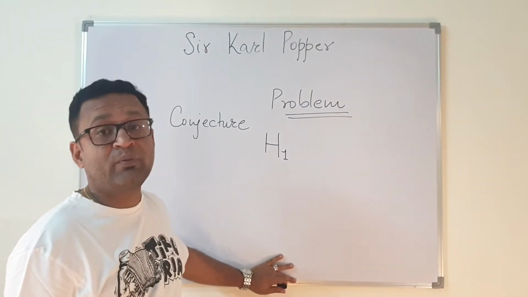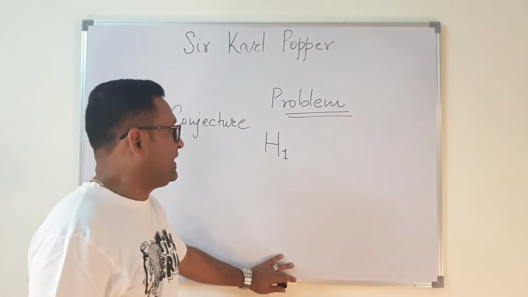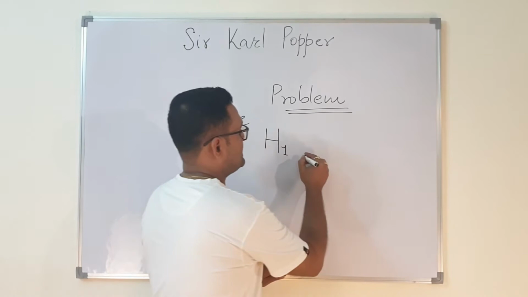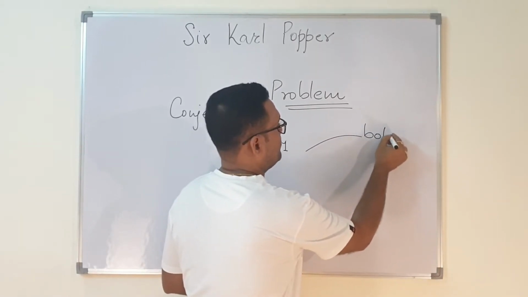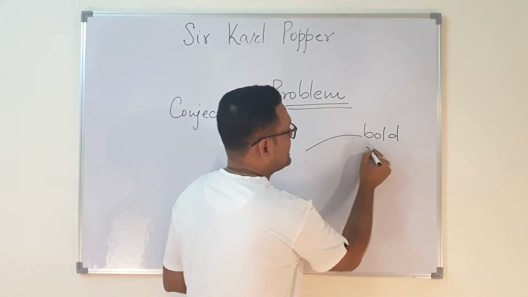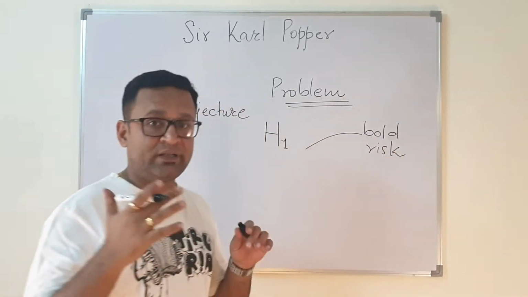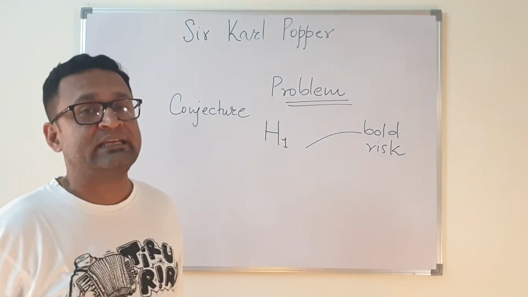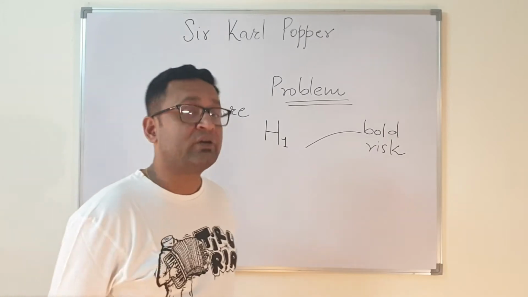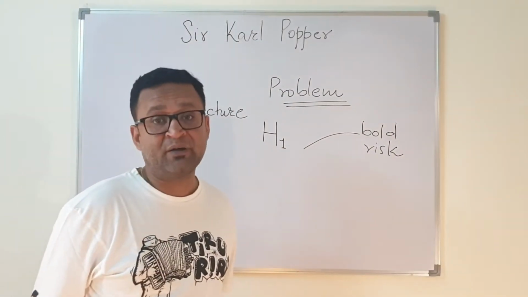Now, what are the properties of a good hypothesis? A good hypothesis is a bold hypothesis, and it has a lot of risk. These are two properties which Popper said a good hypothesis must have. It must have boldness.